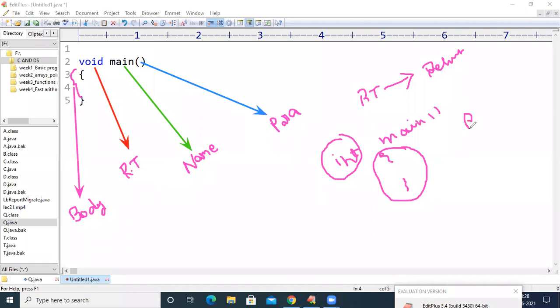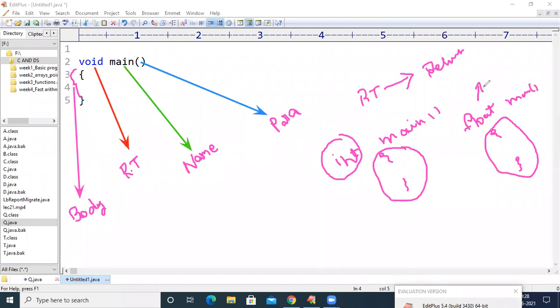If we write float main and some body of the main function, now the compiler will conclude that if this main body is executed, it is going to return a floating point number.